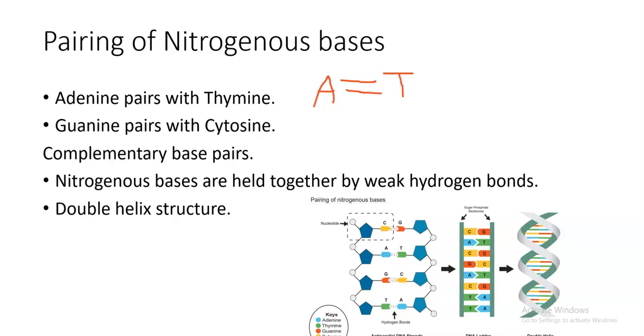We've got weak hydrogen bonds that hold the 2 bases together. Between adenine and thymine, we've got 2 bonds, and between guanine and cytosine, we get 3 bonds. That's another difference you must become aware of.